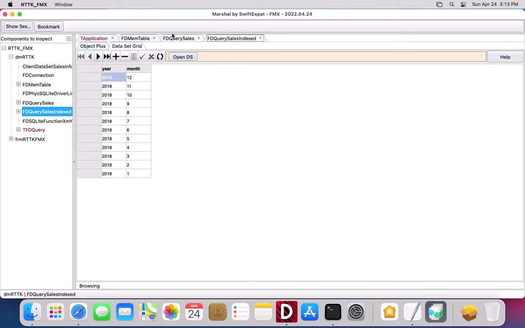Comparing these two, which are the same query, only indexed differently, I can right away see that the month here is sorted descending versus the other query, which is ascending.